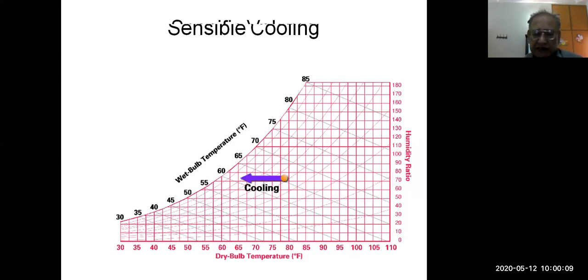To the left from this state point will show sensible cooling. If you remove heat from the air without removing moisture, then it will be this horizontal line moving towards the left. So this is cooling only, or sensible cooling.